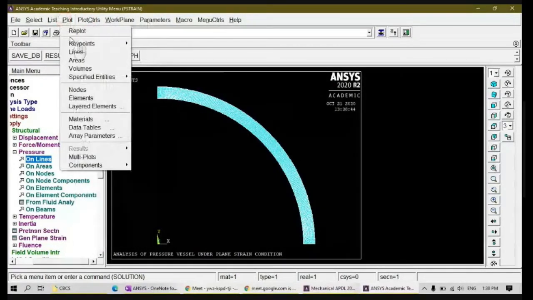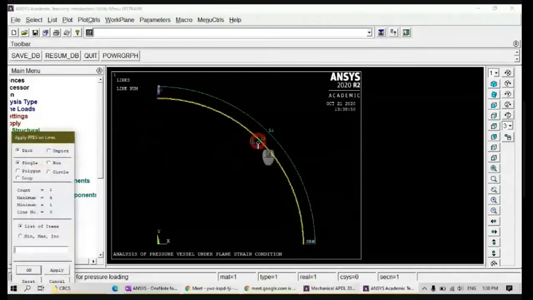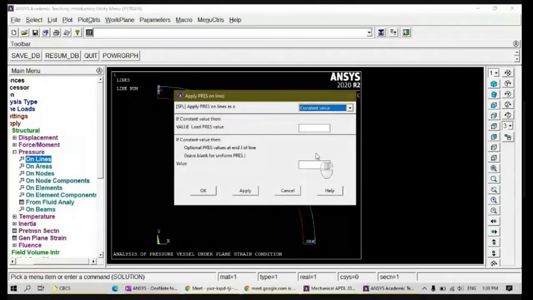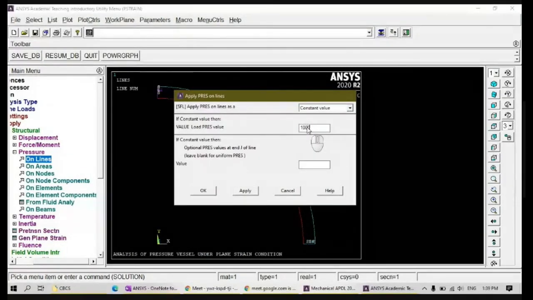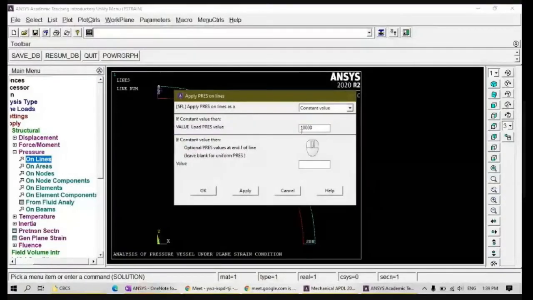So again, I have to go for plot lines. This is my line number 3, which is going to be selected. So pressure on lines, select this line. Line number is 3, count is 1. Click OK. It is asking what the pressure value is. It is 10,000 Newton per meter square, 10,000 Pascal. Apply 10,000 and then click OK.